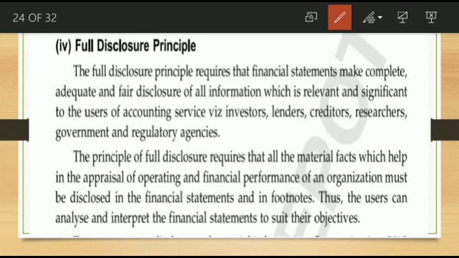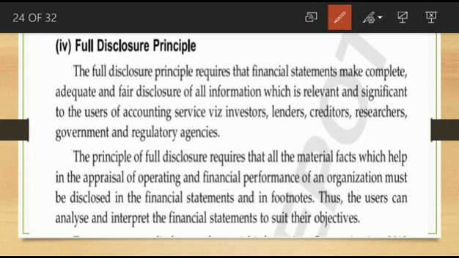The full disclosure principle is actually one of the characteristics of accounting information. They want to disclose fully, and only then will the reliability and consistency of the information come. So each and every piece of information must be disclosed in the financial statement.